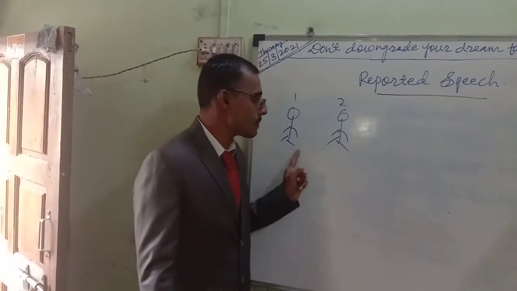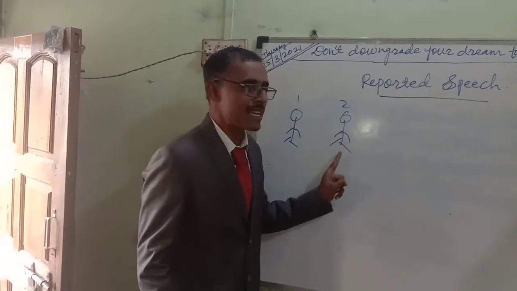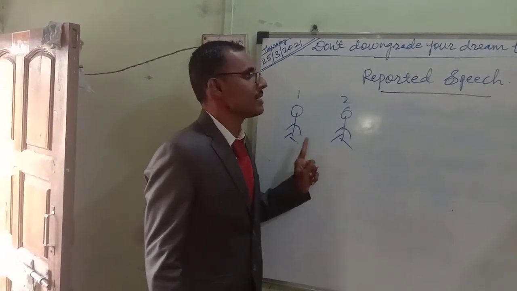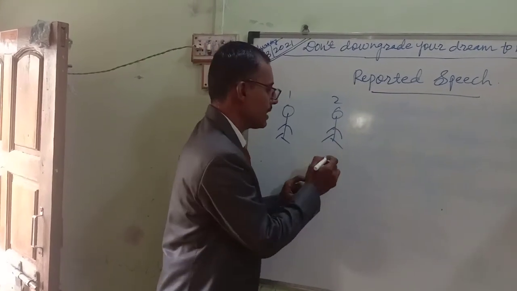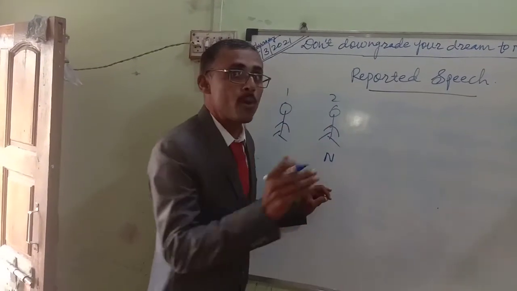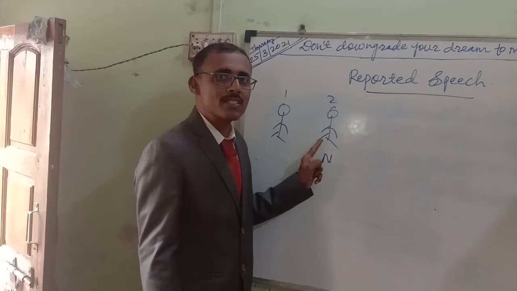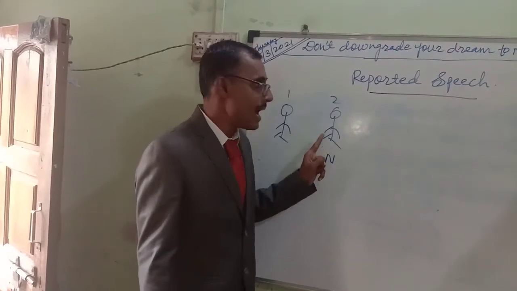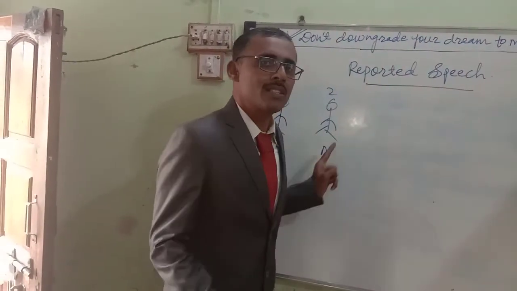Listen, my dear. Absent student, first number is absent. The second number is a present student. And he is explaining very nicely in the evening time. That is called reported speech. His dialogue is totally narration. His dialogue totally narration means reported speech. Indirect speech is this: teacher's copy. This boy is a teacher's copy. And that is called reported speech. So let us move forward to the next example.